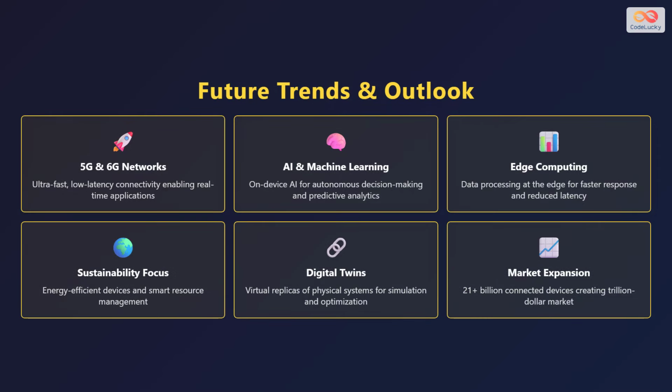Internet of Things is evolving rapidly with several exciting trends. 5G and 6G networks will provide ultra-fast, low-latency connectivity, enabling real-time applications that weren't possible before. Artificial intelligence and machine learning will be embedded directly into devices, allowing them to make autonomous decisions without always relying on cloud processing. Edge computing will process data closer to where it's collected, reducing delays and improving response times.